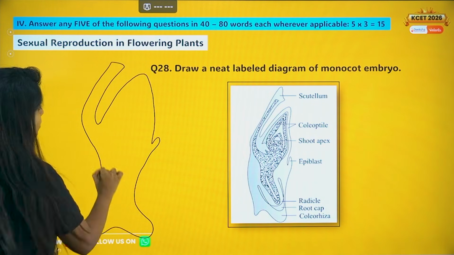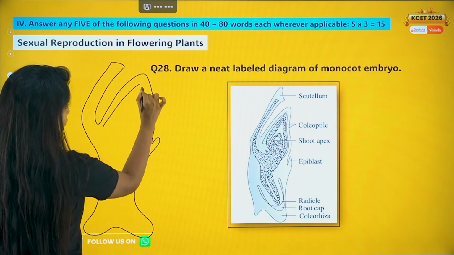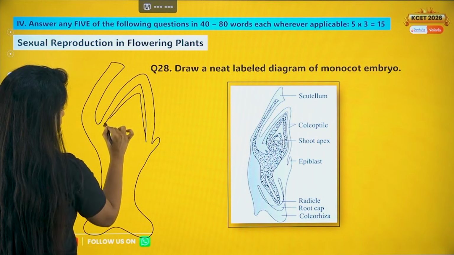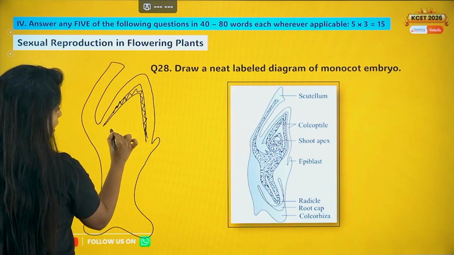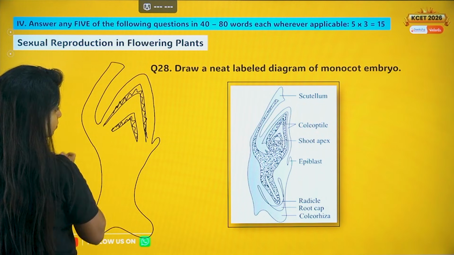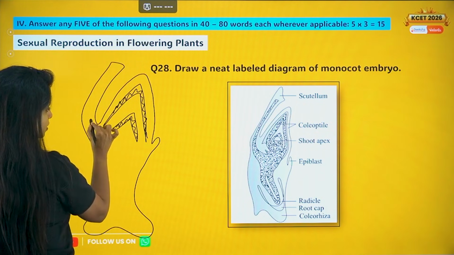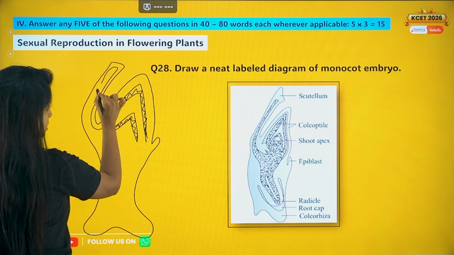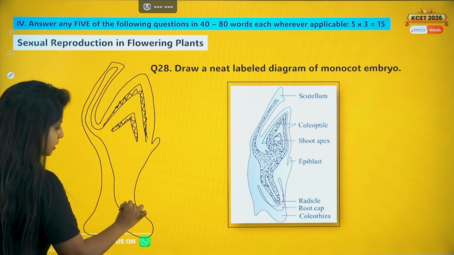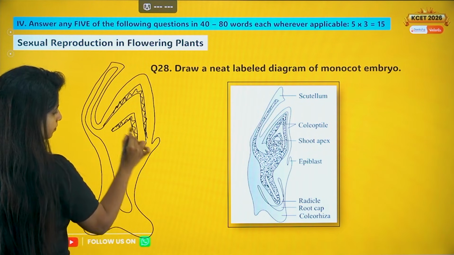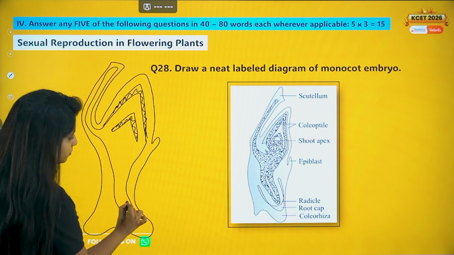Cool. Now my dear children, over here make a V structure like this. This is going to be your coleoptile. Again make a structure similar to that. This is going to be your plumule. Right? Now you connect this, make something like this, bring it over here, go to one tail and just put it abruptly up there. This is your radicle.